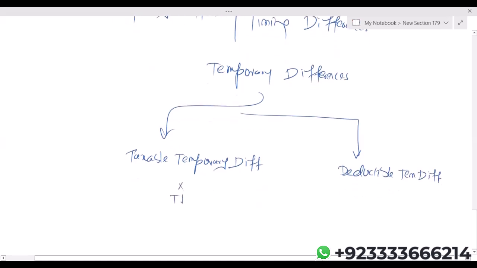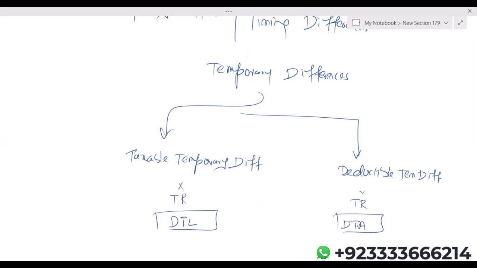Taxable temporary difference multiplied by the tax rate gives you deferred tax liability. Deductible temporary difference multiplied by the tax rate gives us deferred tax asset. Now, a very important point: deferred tax liability means the company will be paying more tax in the future. Deferred tax asset means the company will be saving tax in the future.